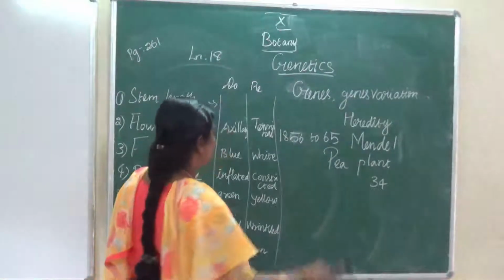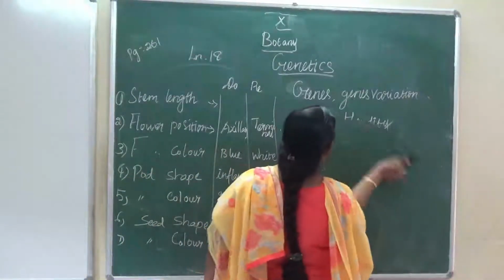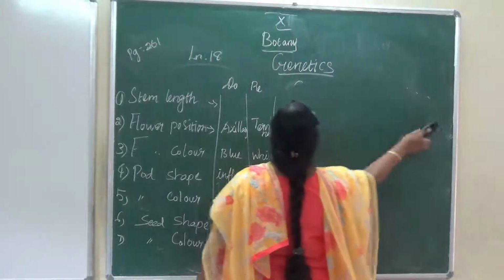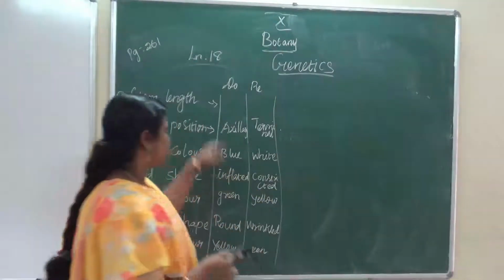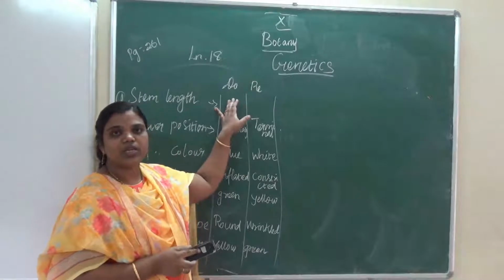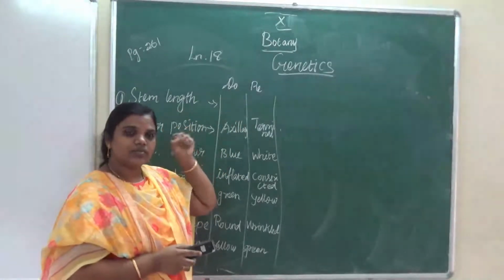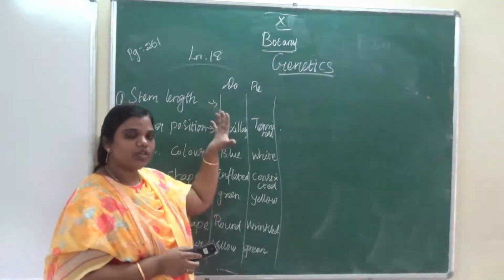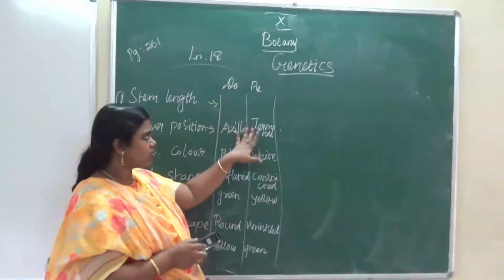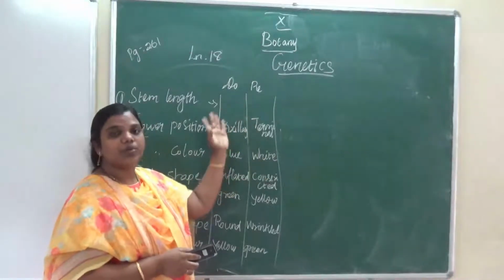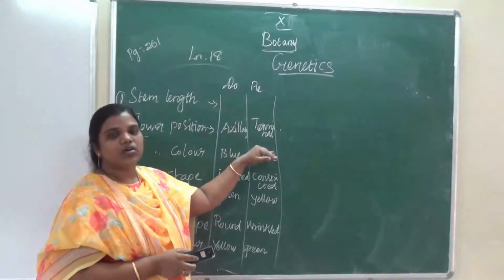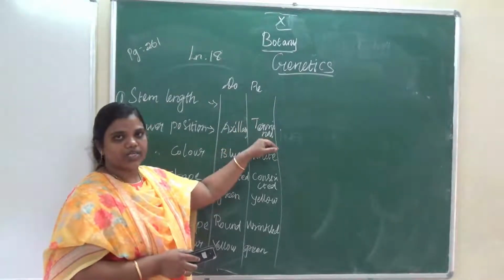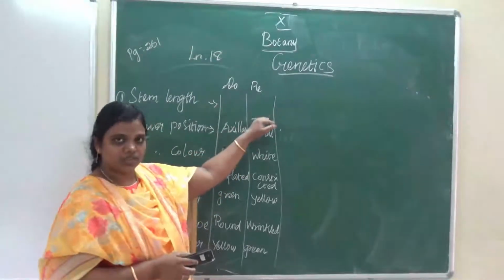Okay, stem length. There are 2 characters, one is dominant and the other is recessive. Dominant means the main character, and recessive is also a main character, but compared to dominant it is a little lower character.